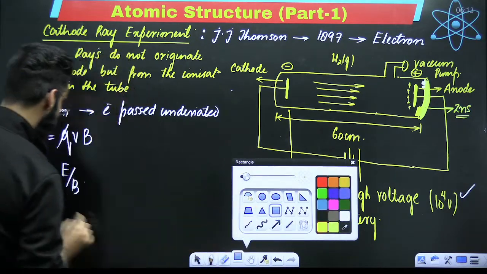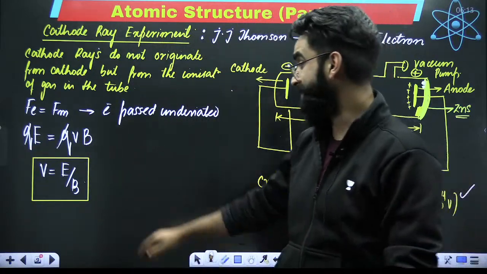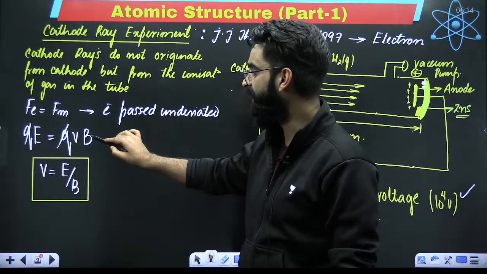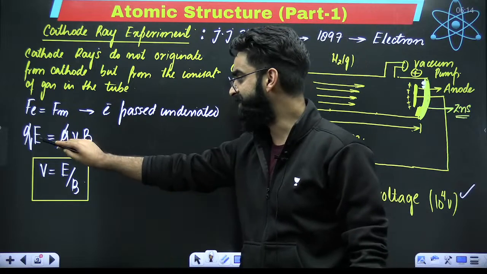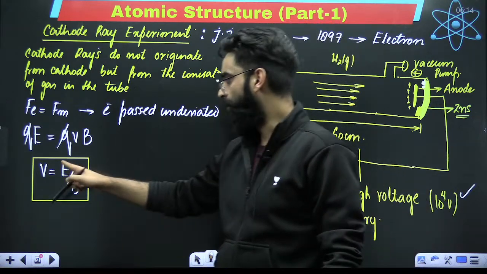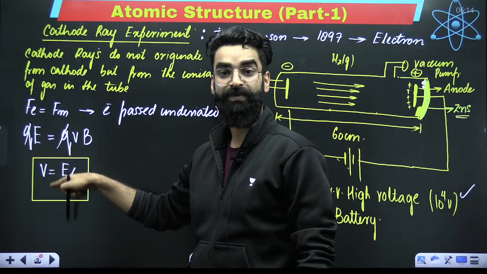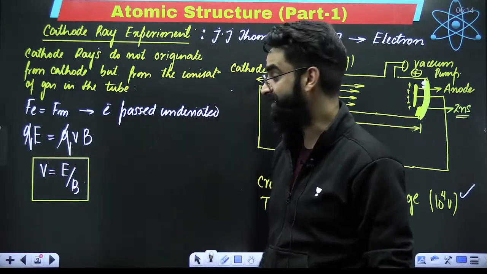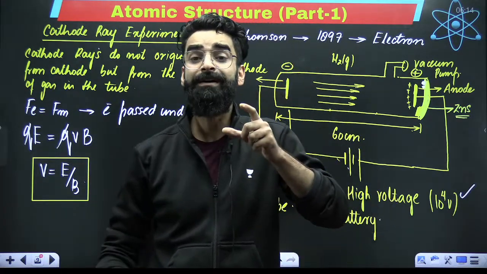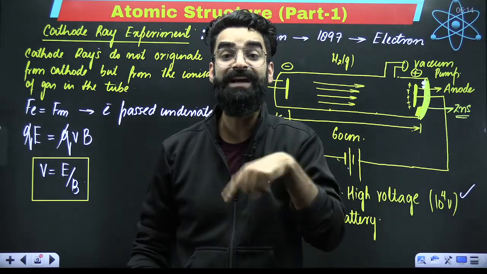V is the velocity with which the electron moves, the velocity with which your cathode rays move. B is your magnetic field strength, E is your electric field strength. So, what did we calculate from here? We are getting the velocity with which the cathode ray moves. It is coming out to be equal to E divided by B. What are E and B? E is the electric field which was generated by those two plates. B is the magnetic field which was generated by the magnet.